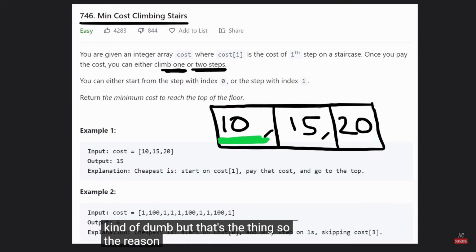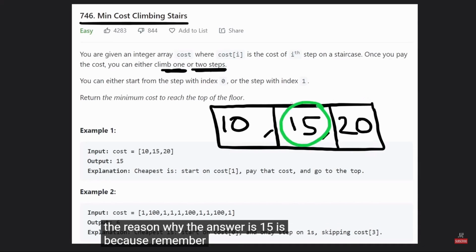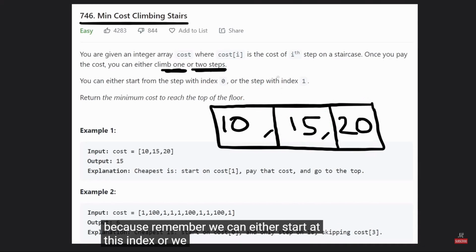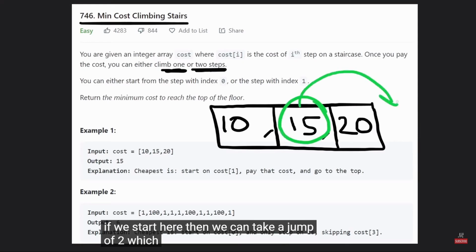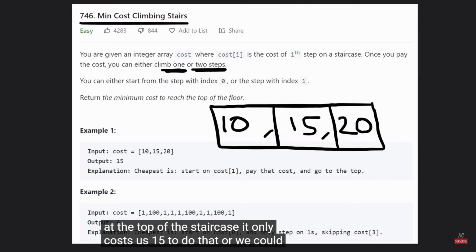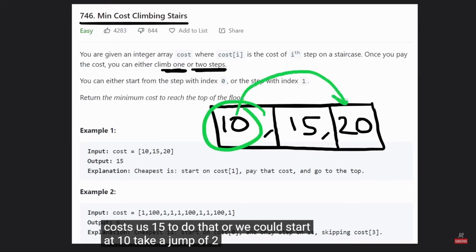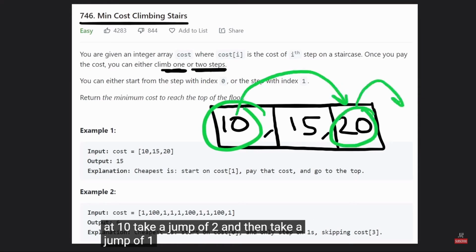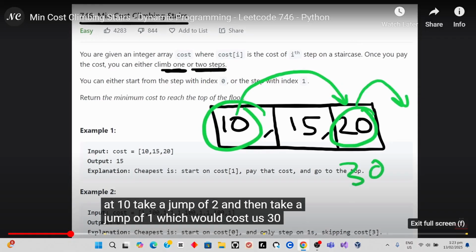So the reason why the answer is 15 is because, remember, we can either start at this index or we can start at this index. If we start here, then we can take a jump of 2, which will land us at the top of the staircase. It only costs us 15 to do that. Or we could start at 10, take a jump of 2, and then take a jump of 1, which would cost us 30. Or we could